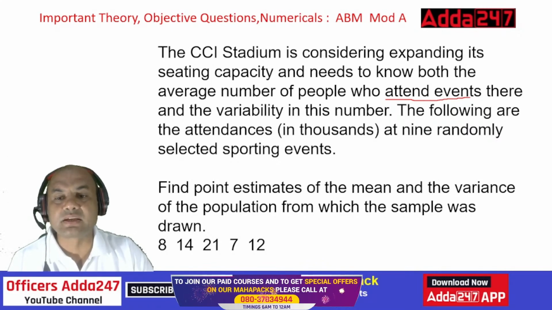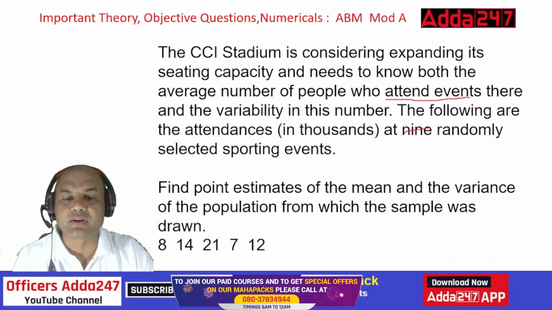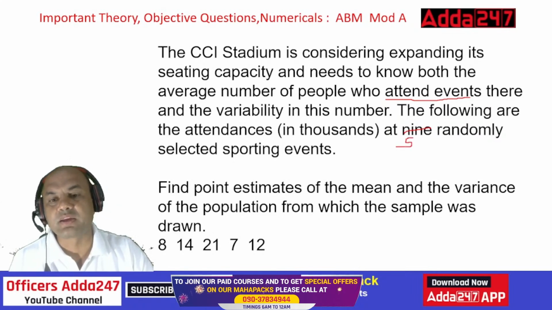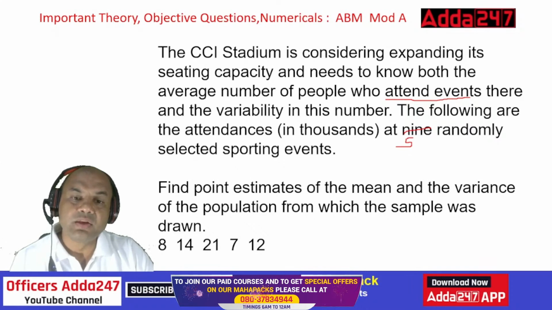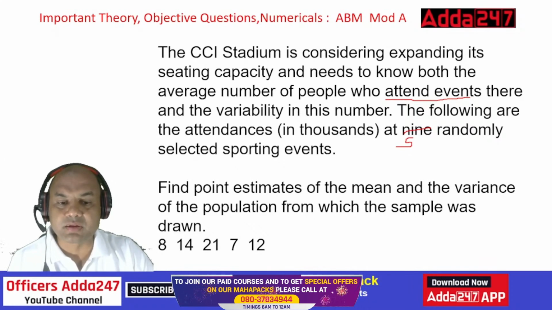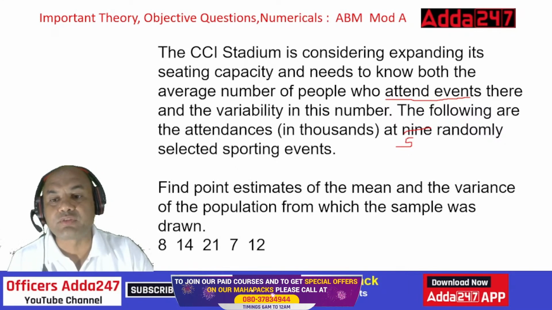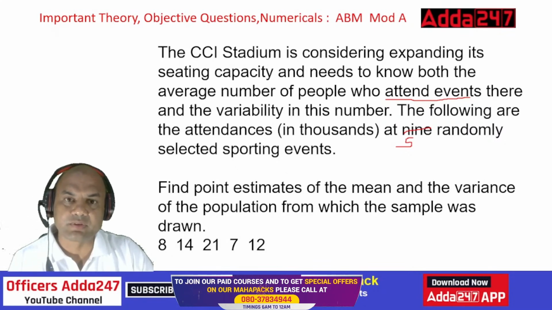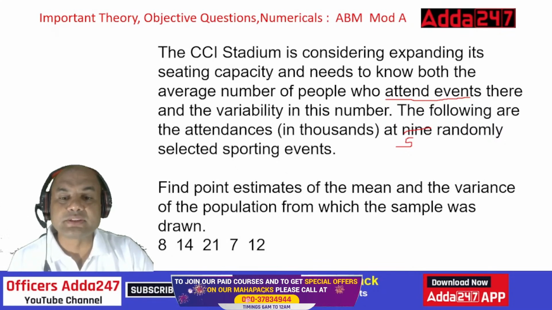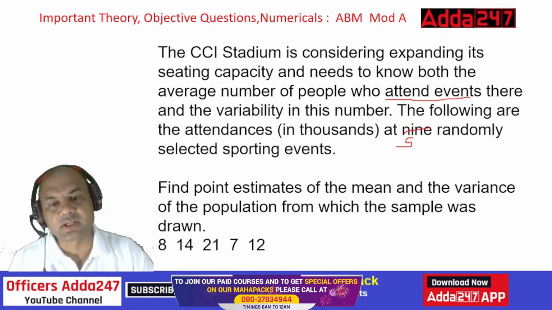Five randomly selected sporting events: 1, 2, 3, 4, 5. These are the number of people who attended at 5 randomly selected sporting events. These are in thousands, so 8 means 8,000, 14 means 14,000, and so on.